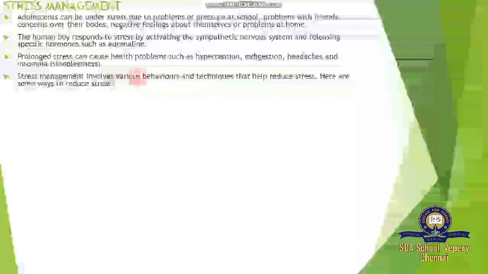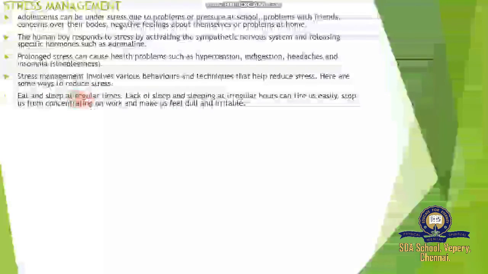Stress management involves various behaviors and techniques that help reduce stress. Here are some ways to reduce stress. Eat and sleep at a regular time. Some people follow stress management means avoiding stress. Suppose our body faces a stress problem, they follow some steps to reduce it.